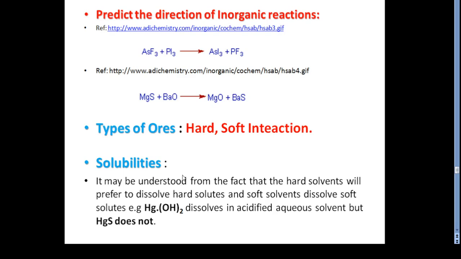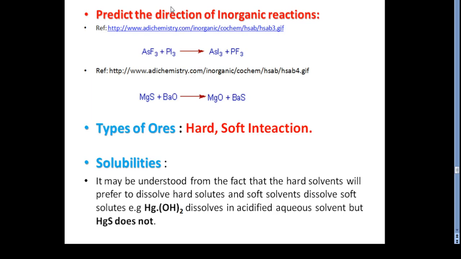Then, after that, the types of ores. Students, as far as ores are concerned, we already know that in nature different ore combinations occur, and the hard metal is preferred to bind with the hard anion, and thus they are available as oxides, fluorides, carbonates or silicates in nature, whereas the soft metal prefers to bind with the soft anion, and hence they are found in nature as sulfides, phosphides or selenides. This is the combination of ores in our nature.